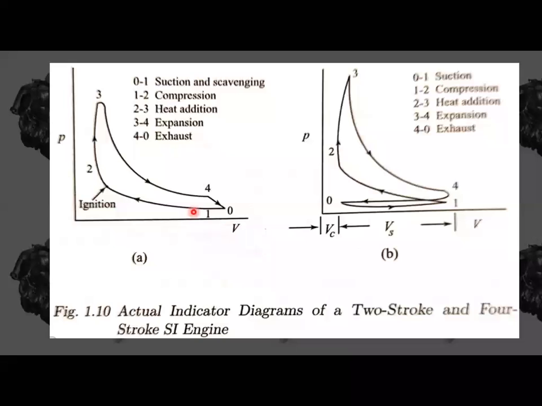And 4 to 0 here is a heat release process. He has shown it like that here. This is the 4 to 0 process, heat release.